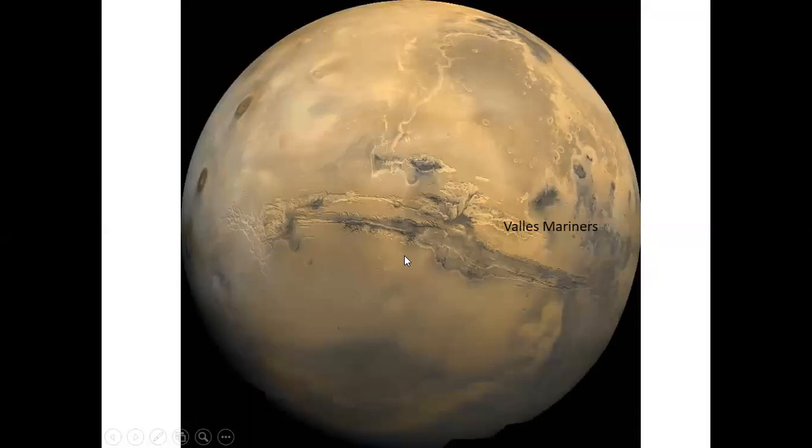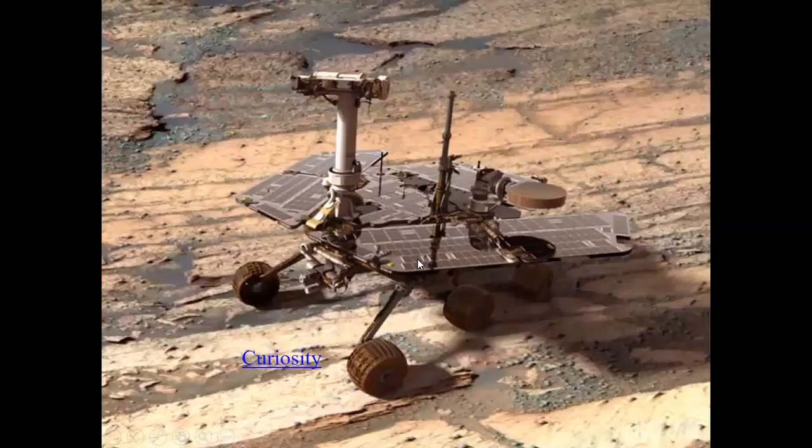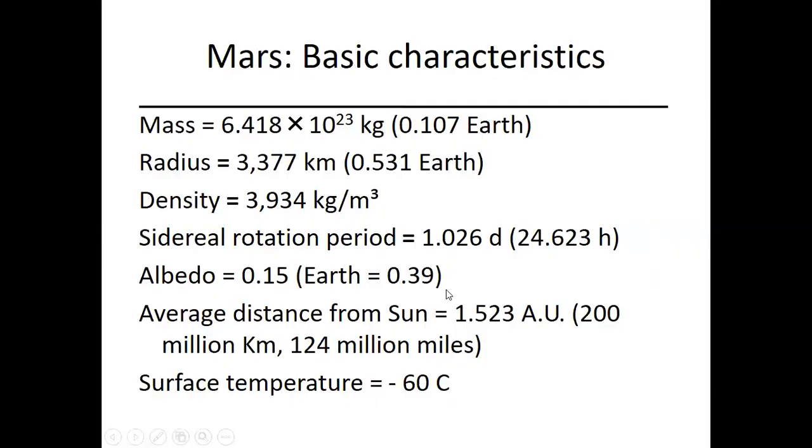And here's another picture. This is a very famous picture that we can use to identify Mars, right? This is a unique structure on Mars, Valles Marineris. And here's another picture showing a volcano. And there are so many human activities going on on Mars, and we'll talk about it in a few minutes. So this is the Curiosity rover that landed on Mars.